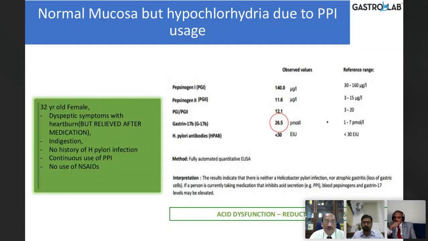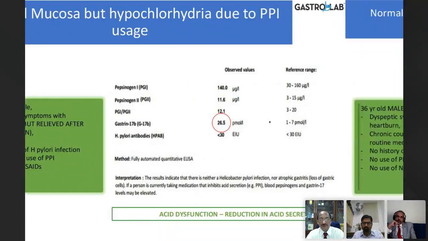pylori antibodies are normal. So this indicates there is hypochlorhydria. The less the acid, the more the gastrin. The body is trying to stimulate the parietal cells to produce more acid. That is why it keeps producing more gastrin. So this is hypochlorhydria, very obviously because of PPI use. That is by far the commonest.